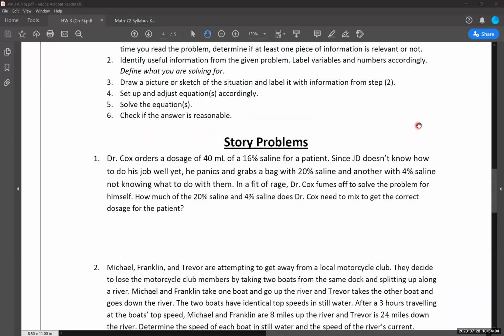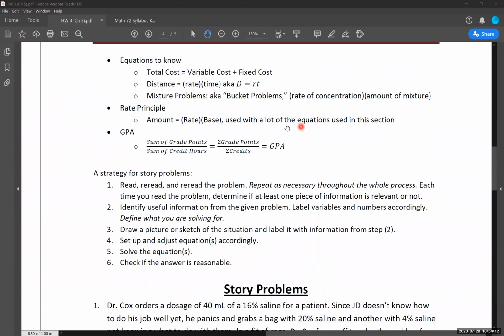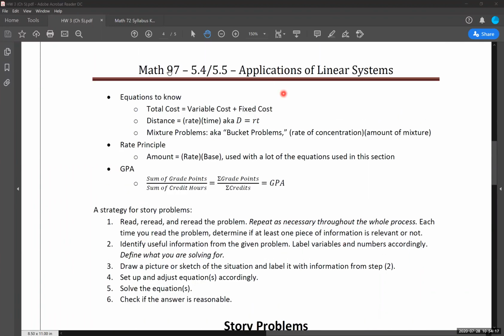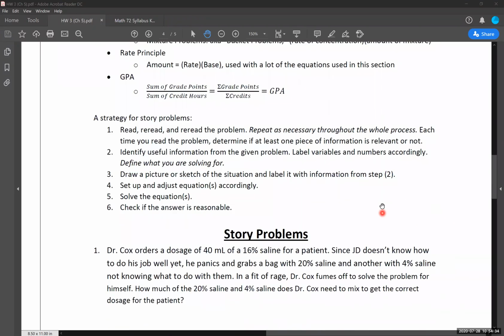Okay, so we're going to be continuing on with the 5.4 and 5.5 story problems that we started on yesterday. If you need to reference back to the material that we started going over, here is the same stuff. Here's the notes that we have written out. This does list Math 97. We are in Math 72, but there's a lot of really great crossover that is used in both 97 and 72. So that's where this is listed in here. But we are in the 72 stuff with this.